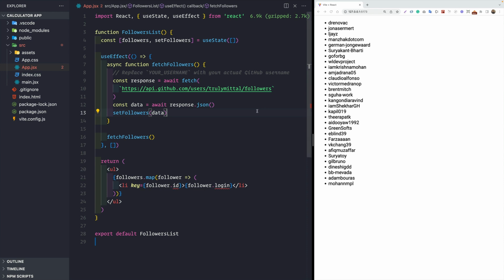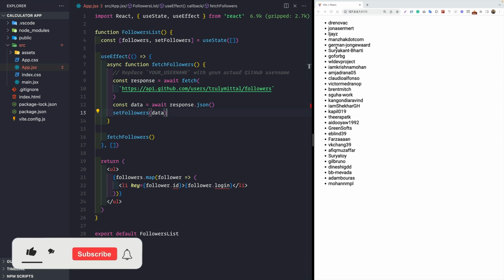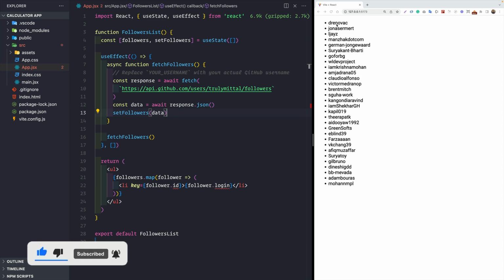So let's take it one step further. That is, we do not want to only display a list, and instead we want to display their avatar as well as their username, and we want the link of the username to take to their GitHub profile.